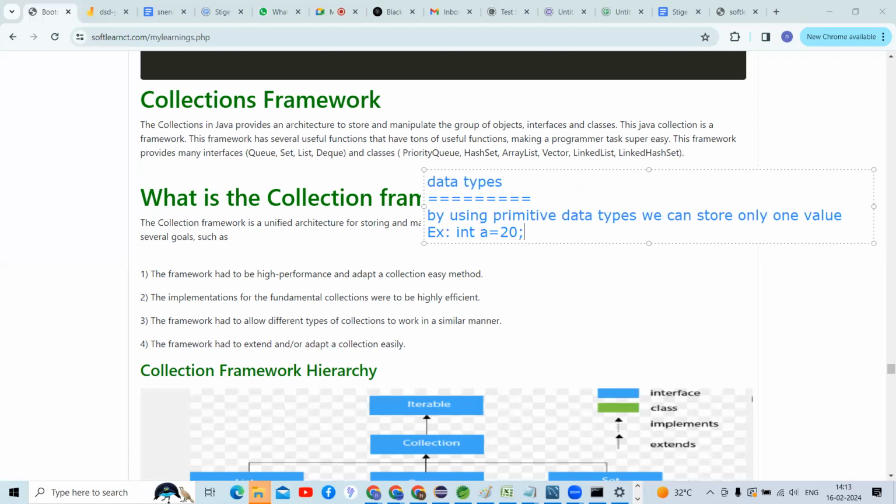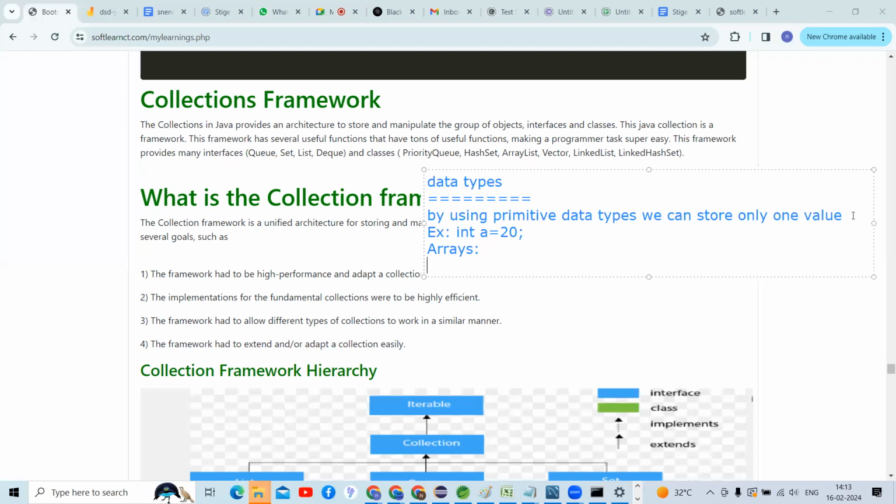If I want to store one more value after a comma, is it possible to store like this, 40? No, sir. So one variable can store only one value. But there is a drawback: it's not possible to store multiple values. That is the reason we go for the arrays concept, guys.